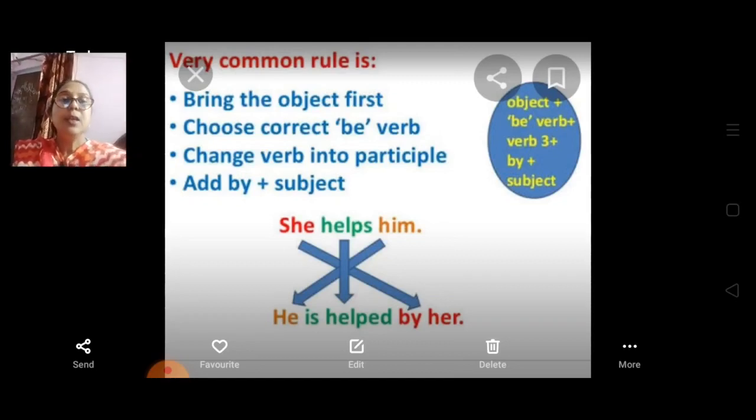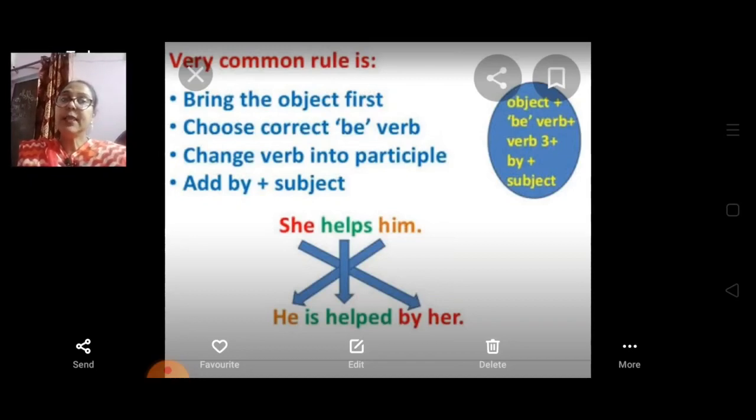You can see in this clip also: "She helps him." If we make it passive voice, it becomes "He is helped by her," because this sentence is written in the present tense. So in passive voice we write "he is helped." Helped is the past participle, and "by her," because "by him" is not correct.